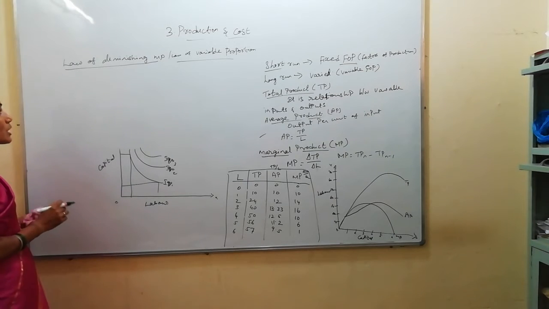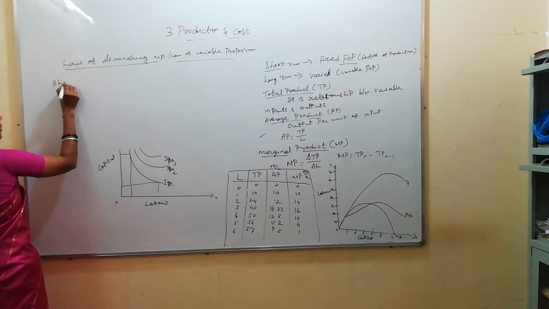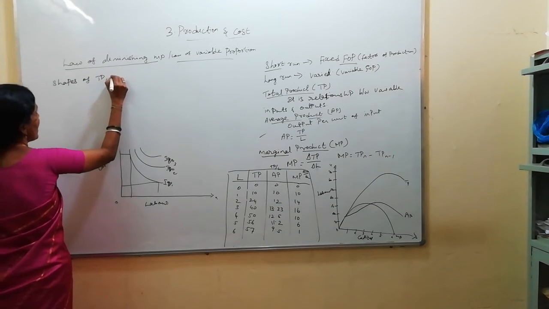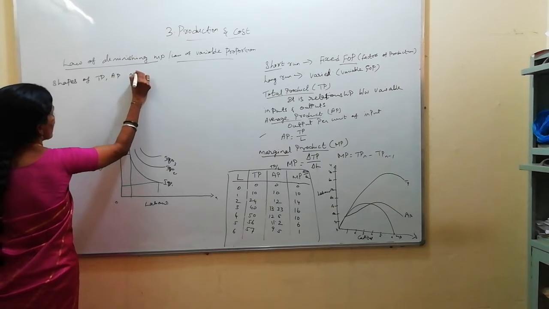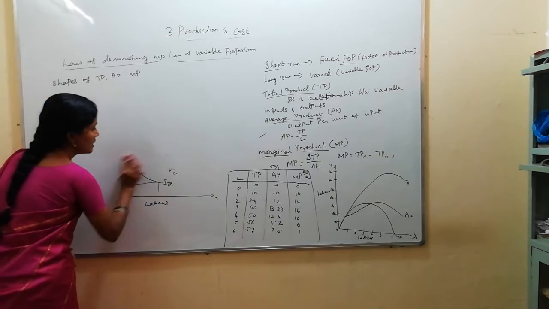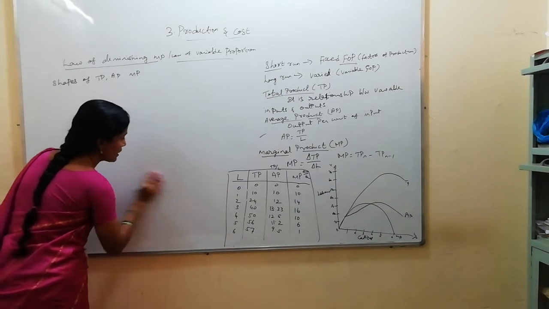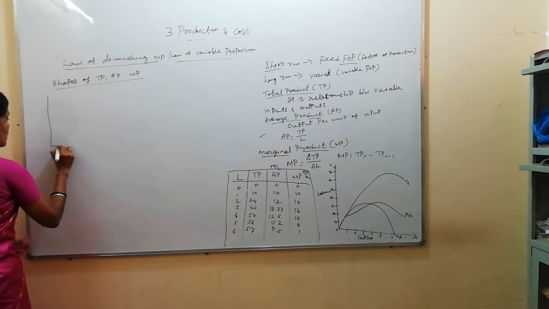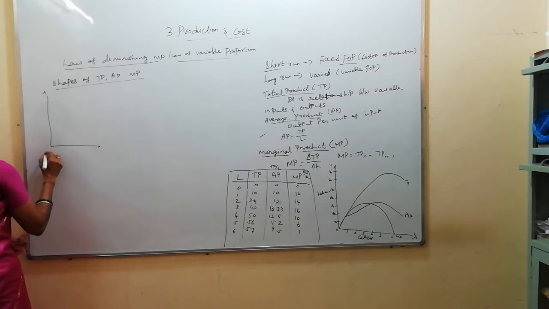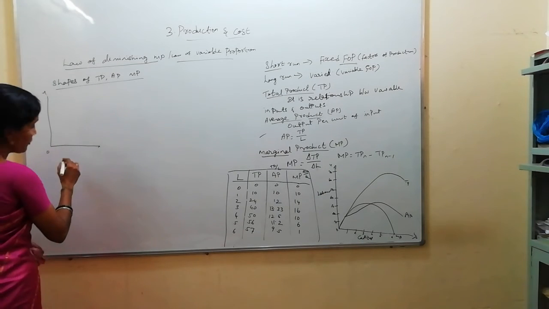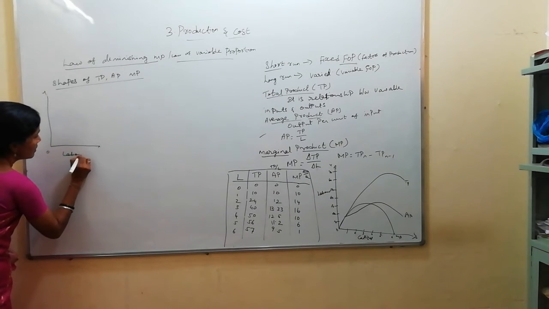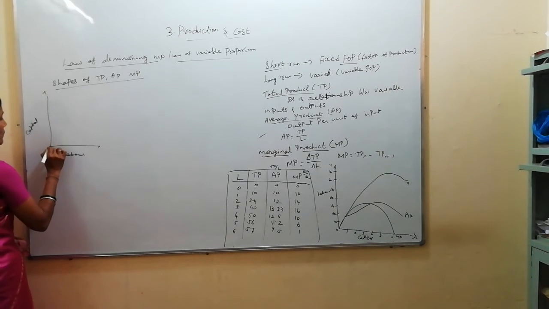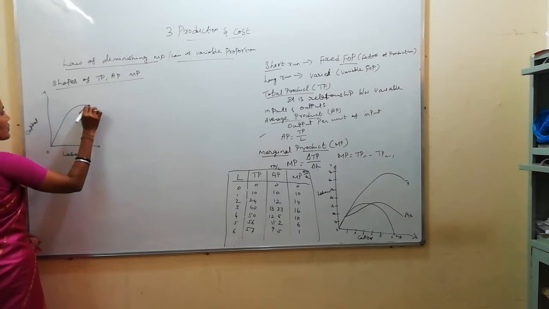Okay, and what are the shapes of TP, AP, MP? Shapes of total product, average product and marginal product we are going to discuss now. See, X, Y, O. Shapes of TP, AP, MP. X-axis labor, Y-axis capital. So the TP curve will start going like this.